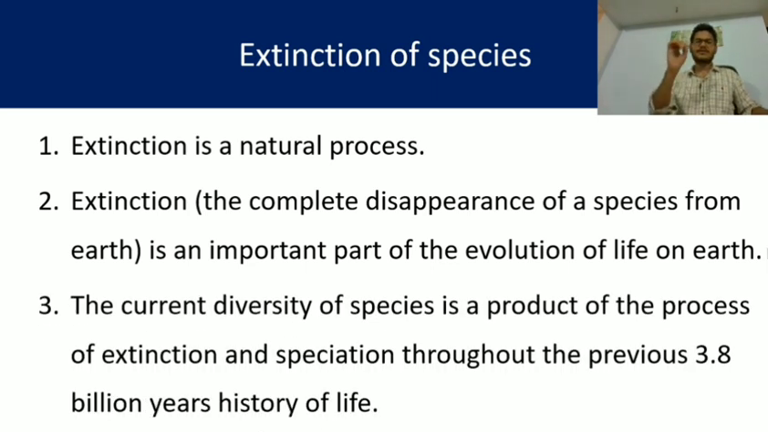Next, the current diversity of species is a product of the process of extinction and speciation throughout the previous 3.8 billion years of the history of life. So life originated about 3.8 billion years ago, and since then it is found that due to extinction of a specific species, new or diversified types of organisms are found.